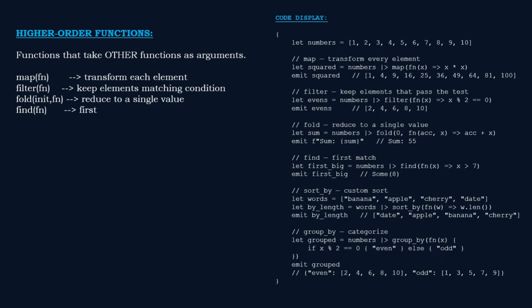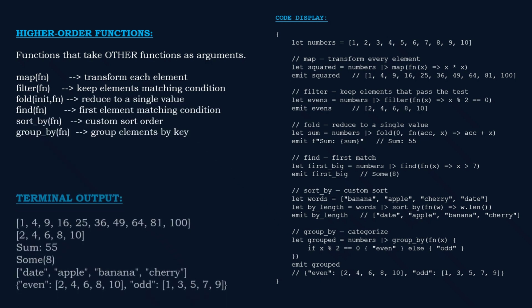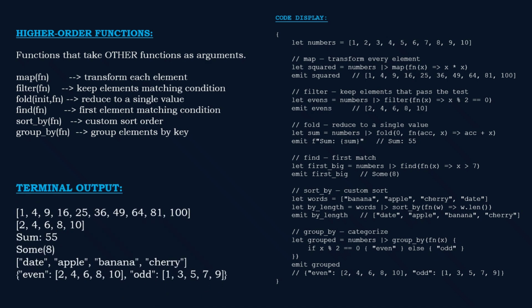Fold is the most powerful. It reduces an entire collection to a single value. You give it a starting value and a combining function. Here, we start at 0 and add each number, sum 55.